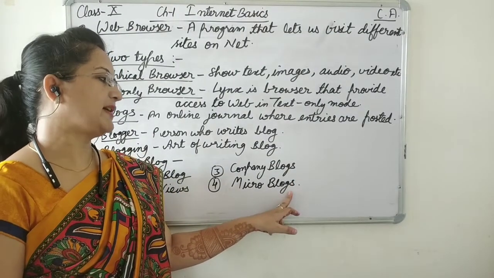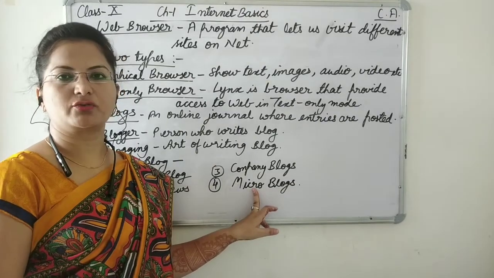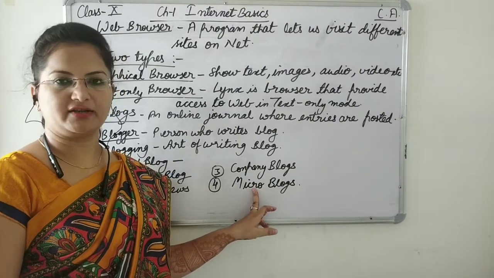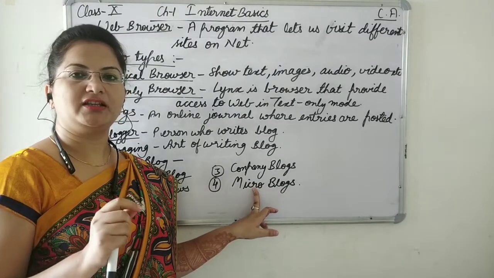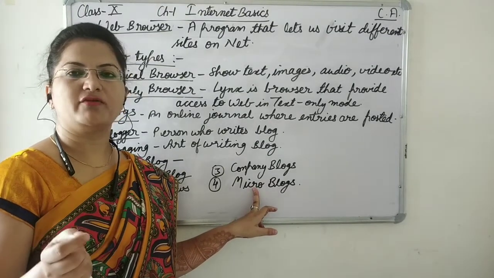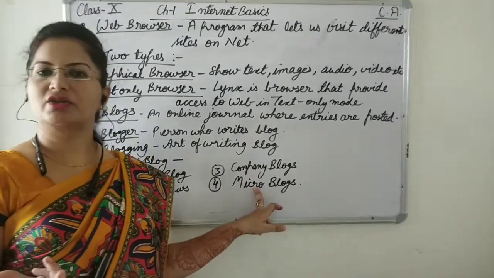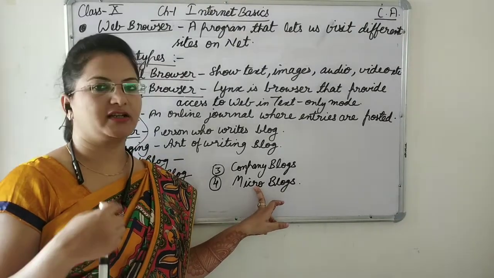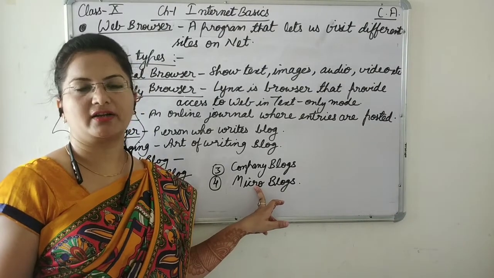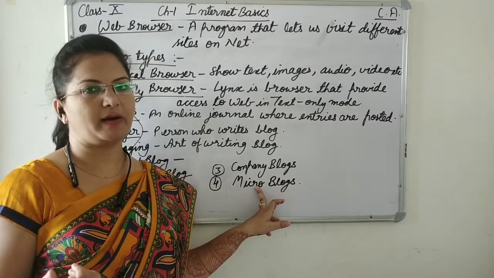Next is microblogs. Micro means small. So microblogs allow us to enter the post, but here there is a limitation on the post. In this we can post up to 140 characters or around that. Like Twitter. Twitter you have seen, it is a microblogging website, and in that we can create our account. It is so easy to create an account nowadays. We can simply create it with the help of email IDs or mobile phones.